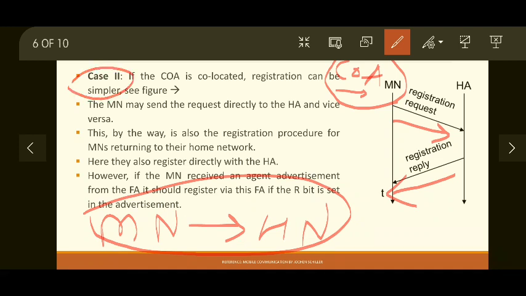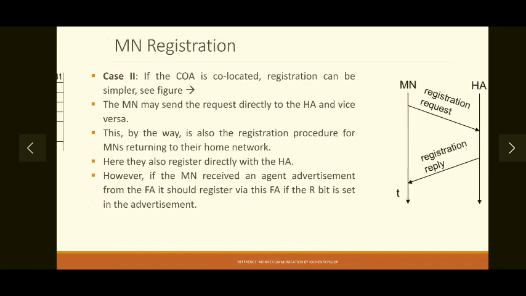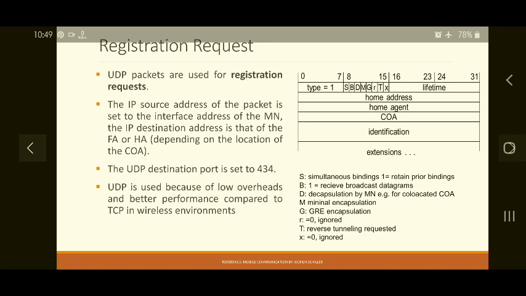Okay, so now we can see how this registration is done, or what is the format for registration. So registration request messages are sent by the mobile node. Now on your screen you are seeing a certain packet format. Now for sending registration request, obviously IP packets are used.